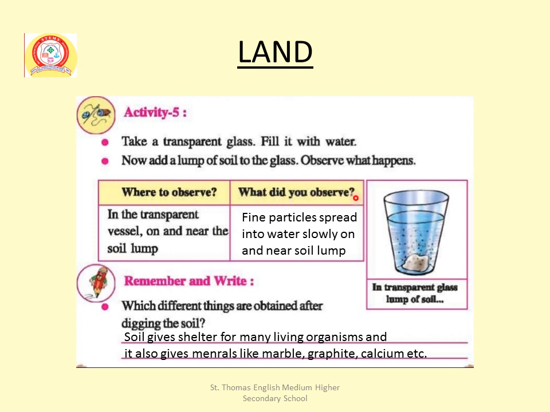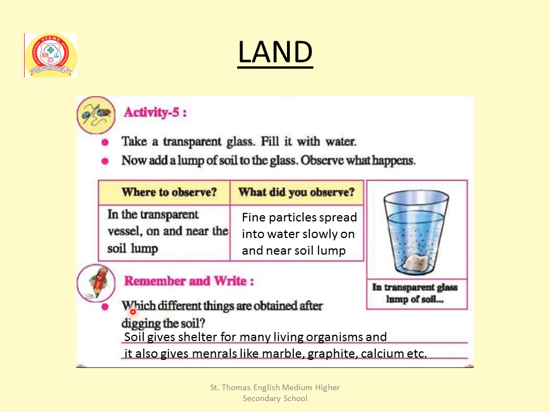What did you observe? Fine particles sprayed into water slowly, on and near the soil lump. You are observing here black spots, that all are fine particles sprayed into water slowly. Okay.